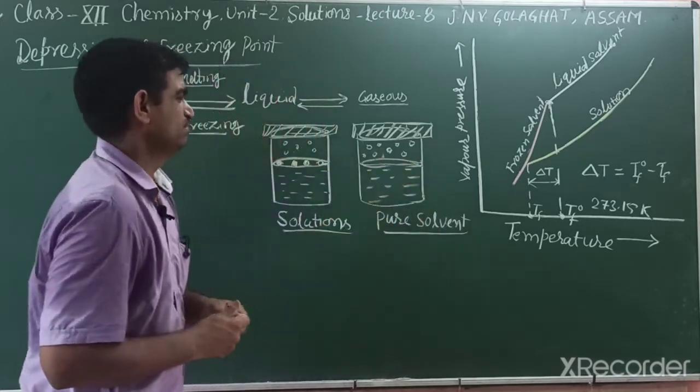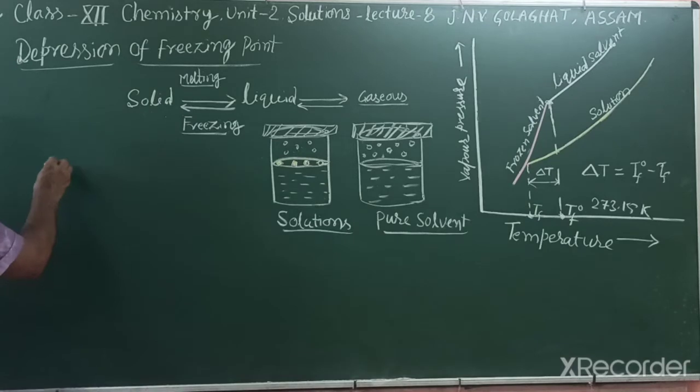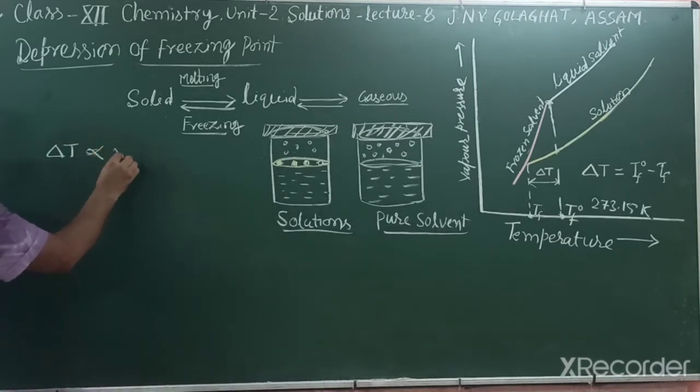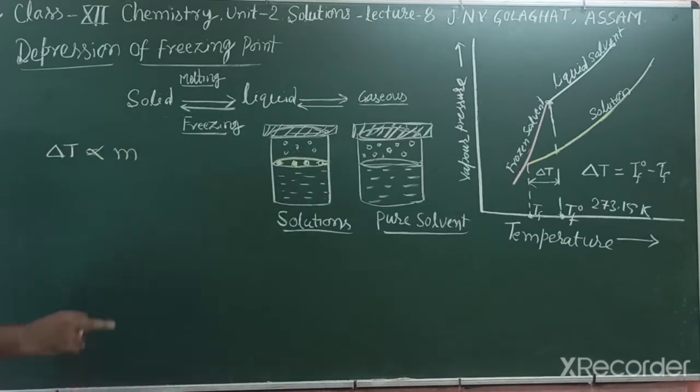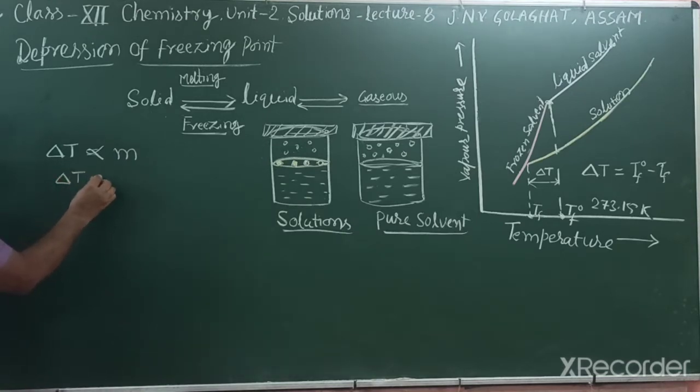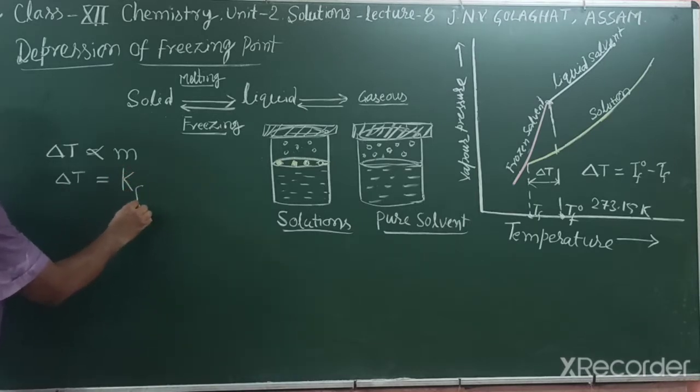We can explain this by asking how we find delta Tf. If you mix more salt, there is more depression; it is directly proportional to molality. Molality we have already discussed. When we remove the sign of proportionality, we write another symbol, Kf.